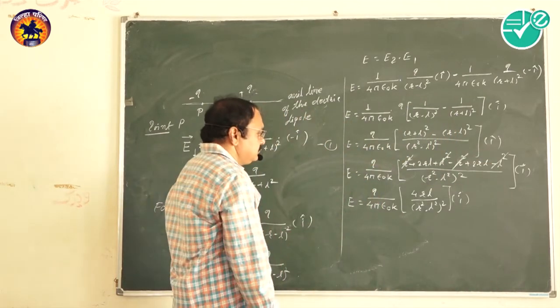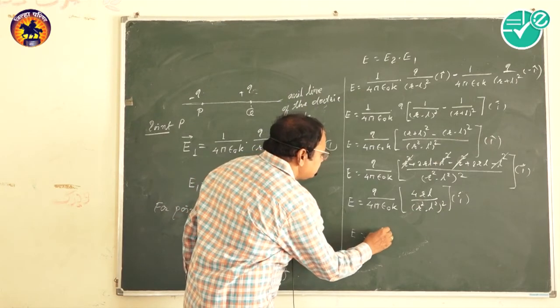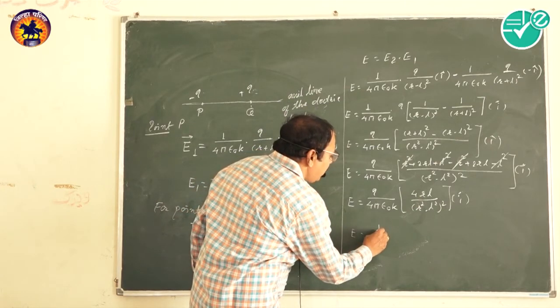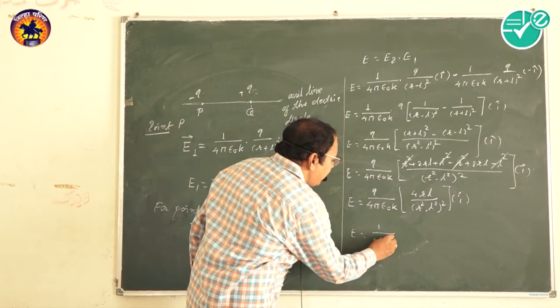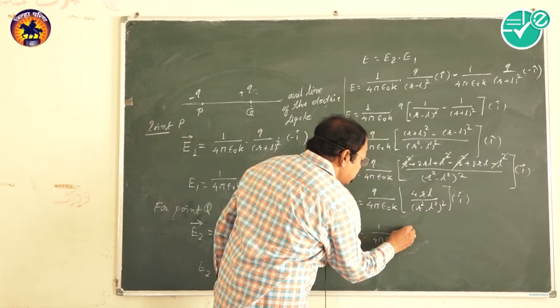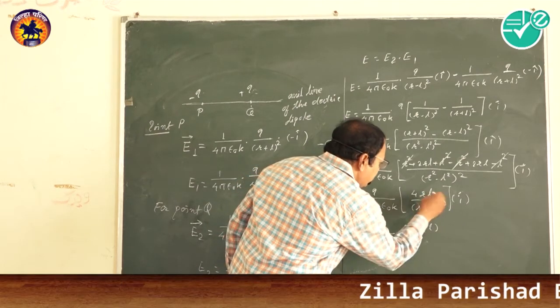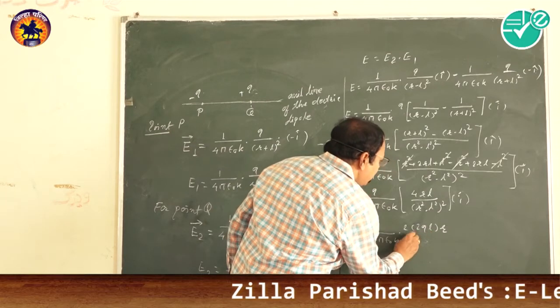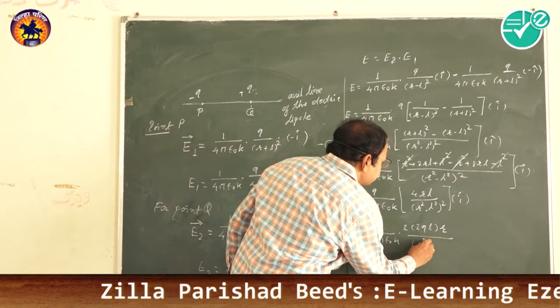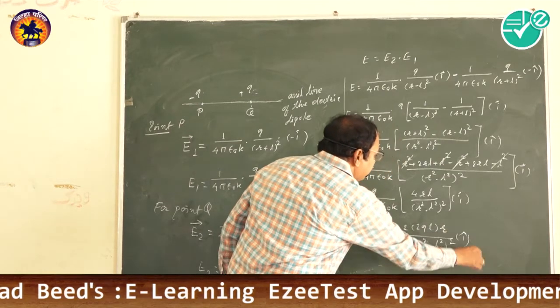So E equals 1 upon 4 pi epsilon 0 k into 2 into 2qL into R upon (R square minus L square) whole square into i cap.